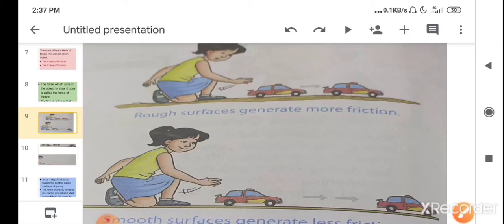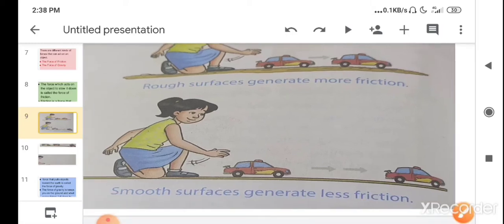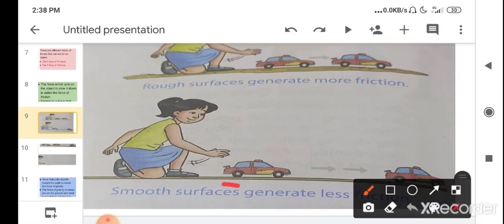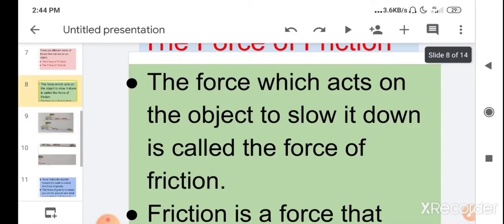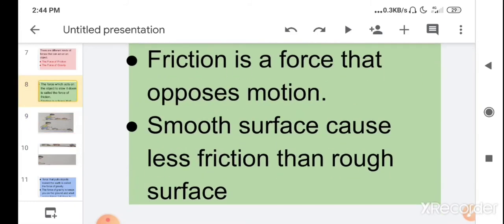But in the second picture, the girl on the smooth surface applies the same force and moves the toy car, but the toy car moves further as compared to the first picture and then stops. This shows that friction is very low on the smooth surface as compared to the rough surface. So children, a smooth surface causes less friction than a rough surface.